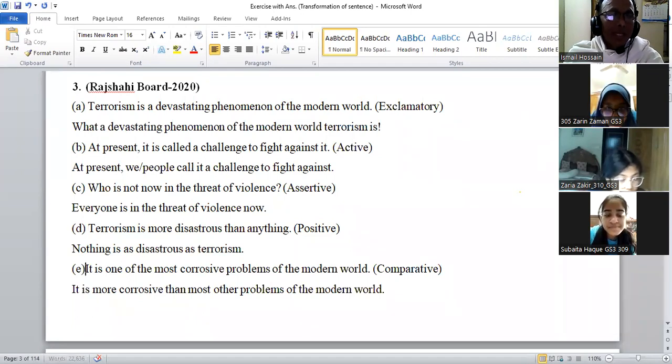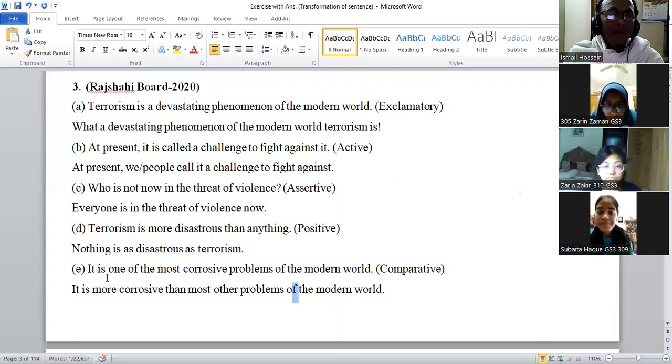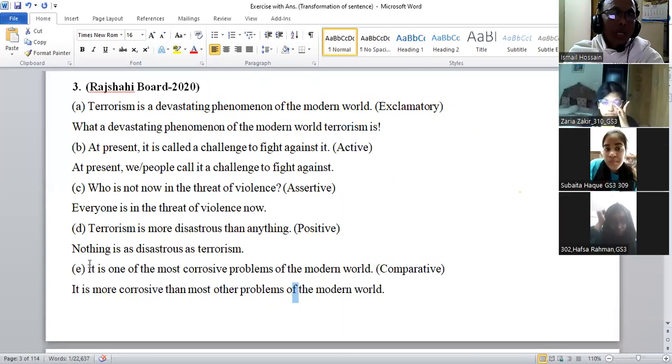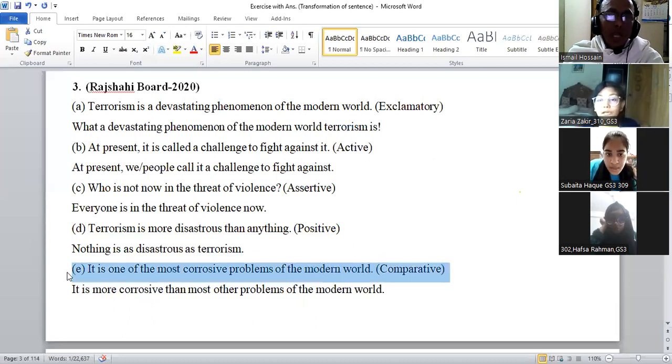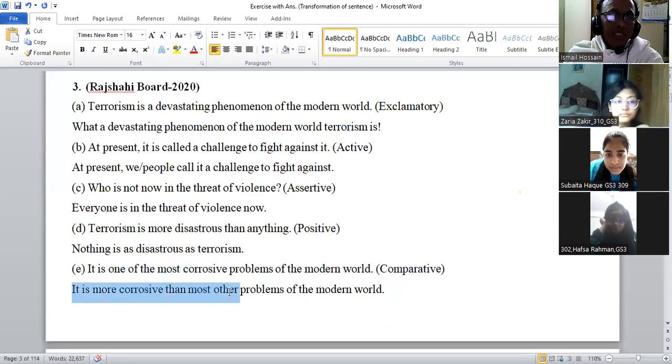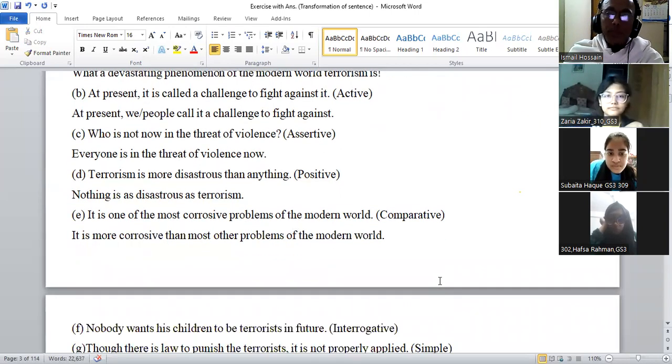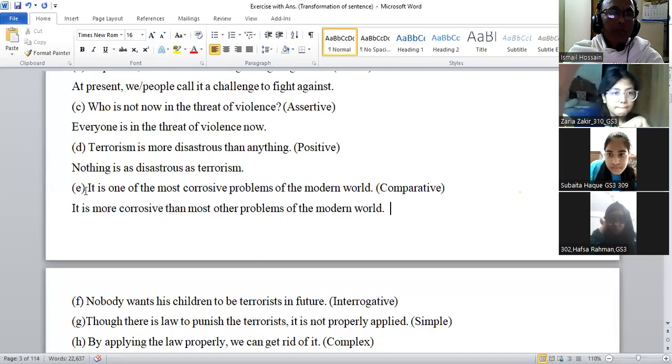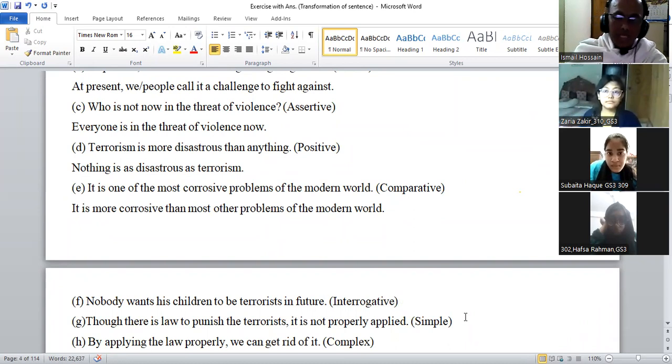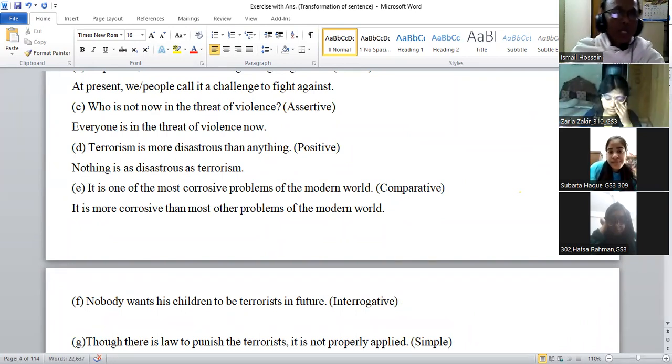Note that if one of the is present, it is in the superlative degree, and when you make it comparative, then most other is used. Okay? For those who have some confusion, I'm saying: if one of the is there, it is superlative, and when you make it comparative, this is the sentence. And if you want to make it positive degree, you can do it: very few problems are as corrosive as terrorism. Okay, now next one.